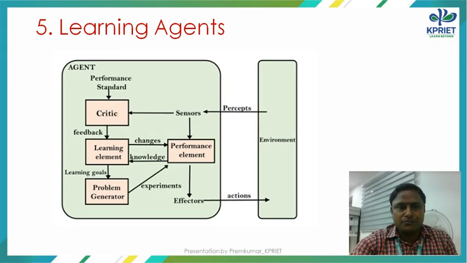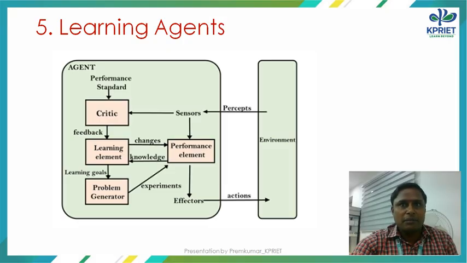Next one is the learning agent. A learning agent in AI is a type of agent which can learn from its past experience, or it has learning capabilities. It starts to act with basic knowledge and then is able to act and adapt automatically through learning. A learning agent has four main conceptual components: learning element, critic, performance element, and problem generator.